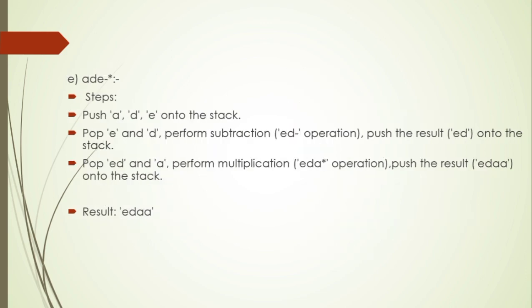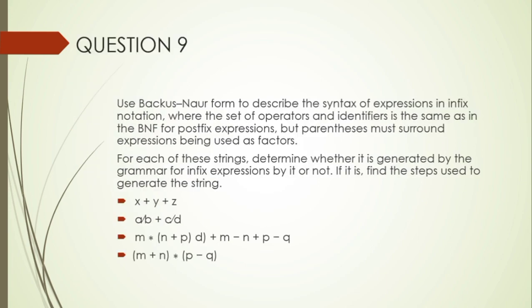E. EDE minus asterisk. Steps: push EDE onto the stack, pop E and D, perform the subtraction operation and push the result ED onto the stack, pop ED and A, perform the multiplication star operation. Push the result onto the stack. Result EDAA.